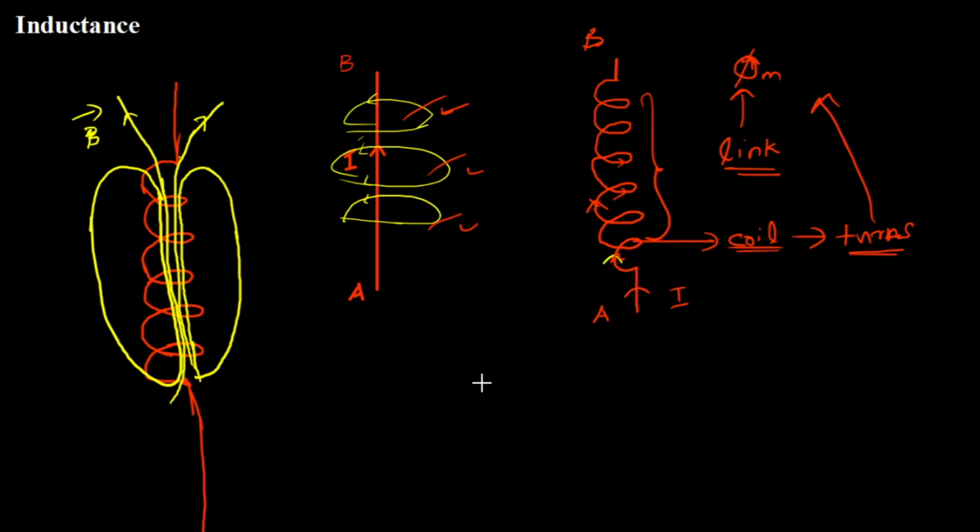Once we understand this, our interest was the inductor. But now you know that when you have a wire, or a conductor carrying current, and if you spiral bind that conductor like a coil with a fixed number of turns, then the magnetic field is going to link with each turn of that coil, and we represent these magnetic field lines as shown in this figure.